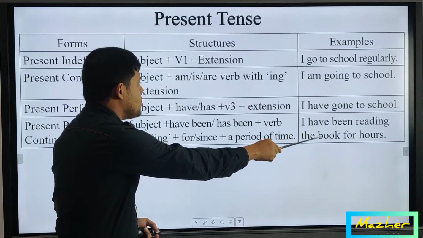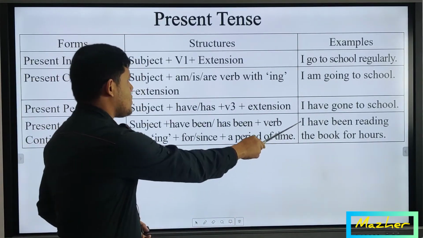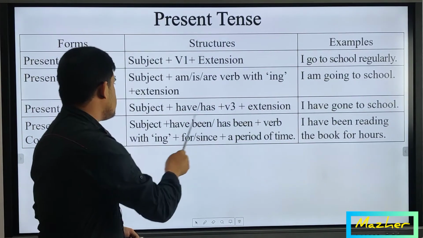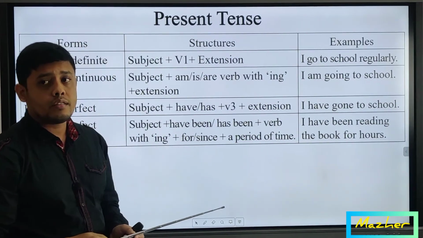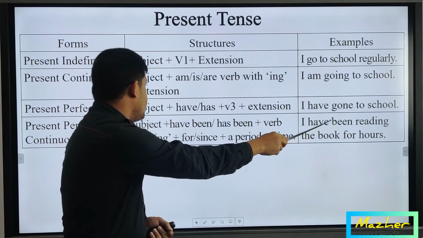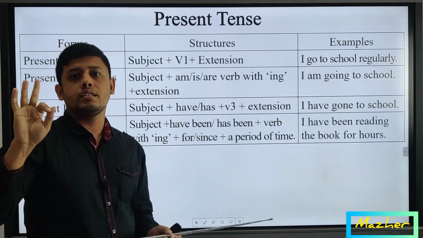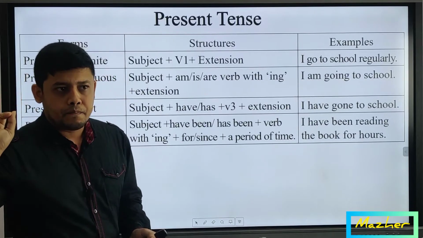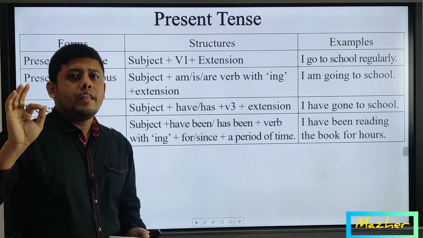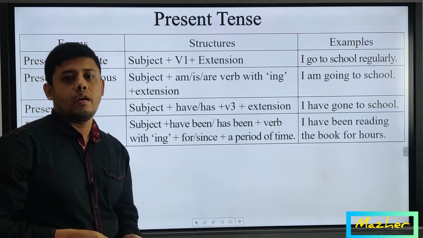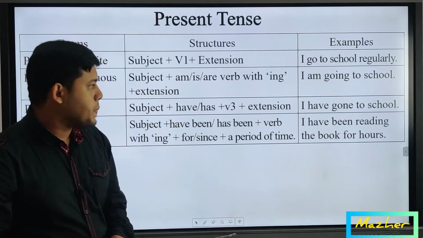I have been reading the book for hours. Here see I is subject, this is following this one structure, and have been is the auxiliary verb of present perfect continuous, and read is the main verb. As we have seen that in every continuous there are verb plus ing. So one thing you have to keep in mind, and that is in every continuous verb plus ing is mandatory.